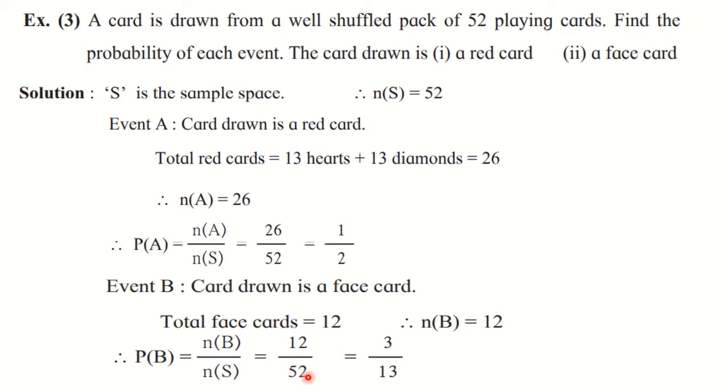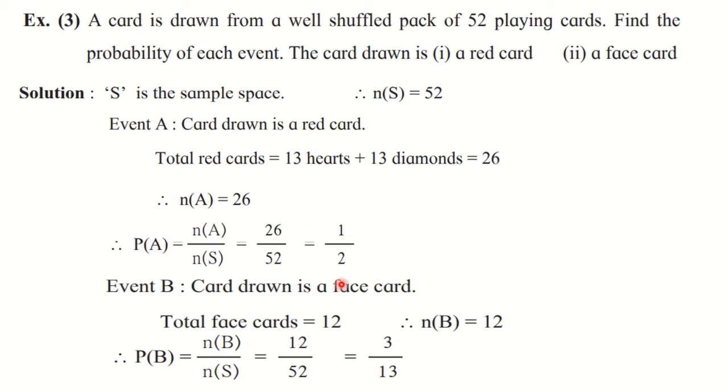12 upon 52. See, these two are divisible by 4. We can reduce it further. So you need to reduce them. So the answer here is 3 upon 13. So the probability of getting a face card here is 3 upon 13.